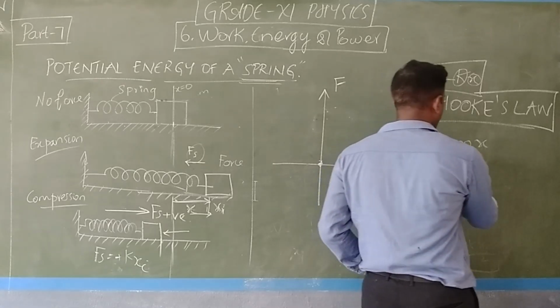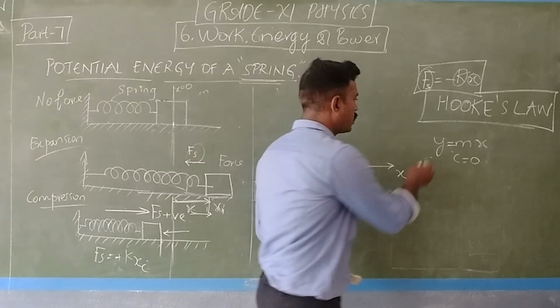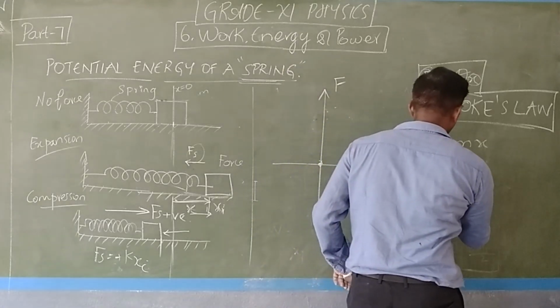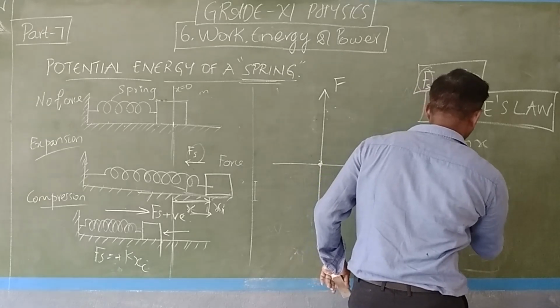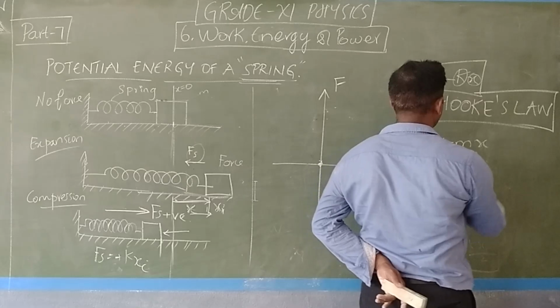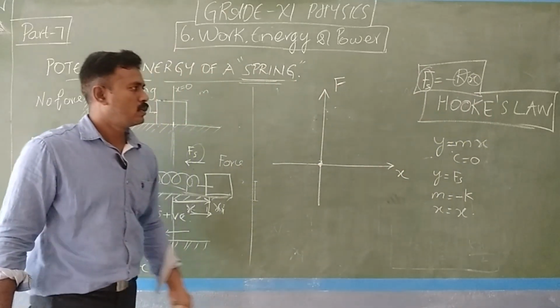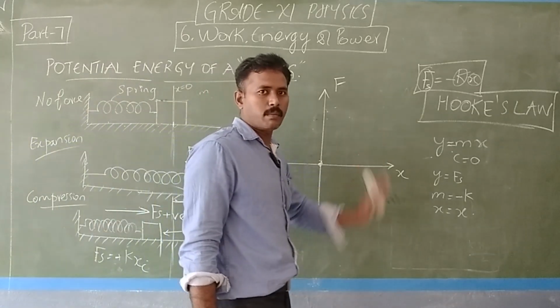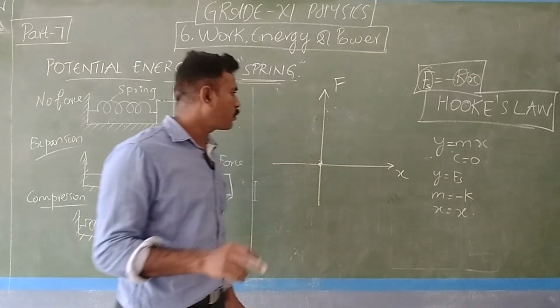So here c equal to 0 when I compare this and this. What is y? Fs. What is m? m equal to negative k. What is x? x equal to the same x. And the x and x are the same. So y equal to mx, the line passes through the origin, the standard form.